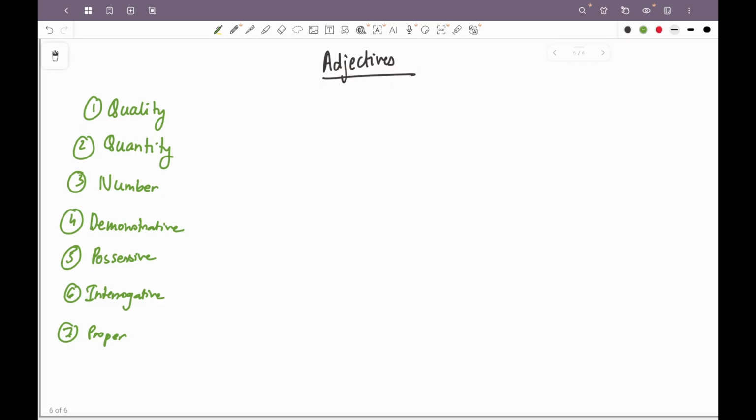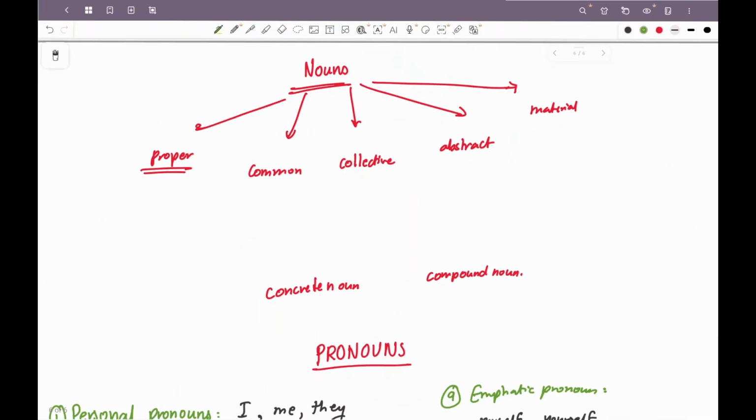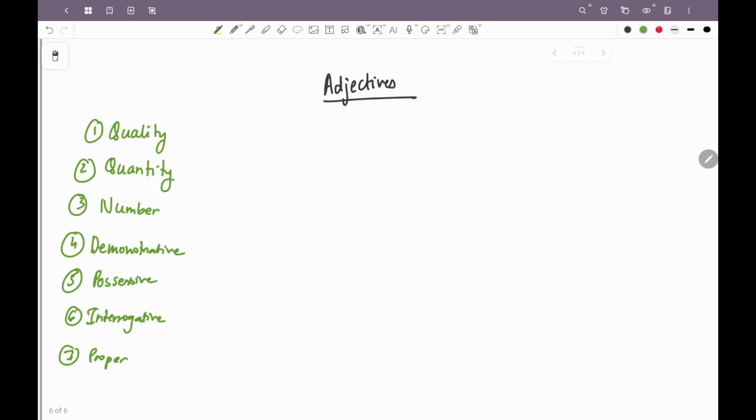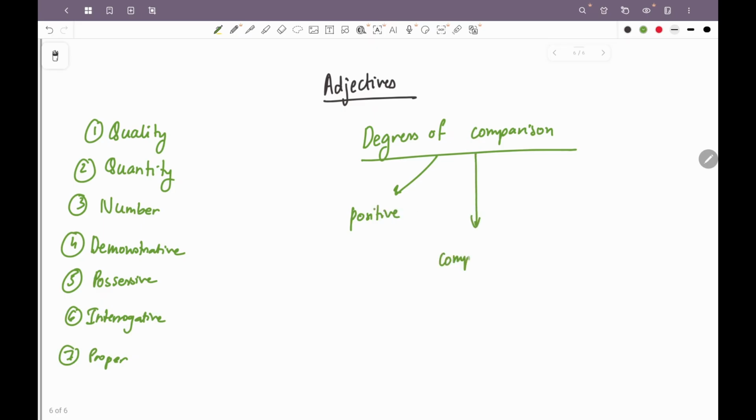If you take a look at the rules of adjectives, you will never use two comparatives or superlatives. This is the first rule of adjectives. Before we go into superlative and comparative or positive degree, let us look at a topic which is degrees of comparison. Degrees of comparison are of three types: the positive degree, the comparative degree, and the superlative degree.